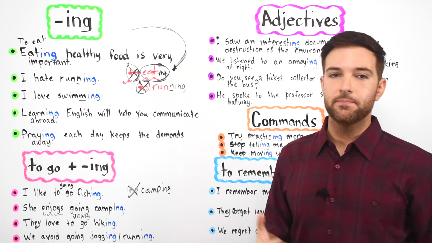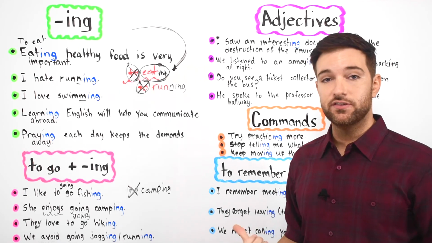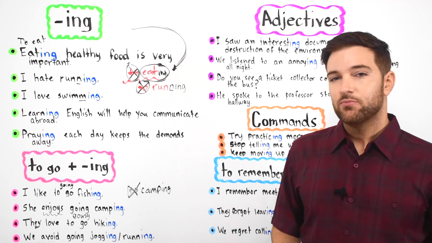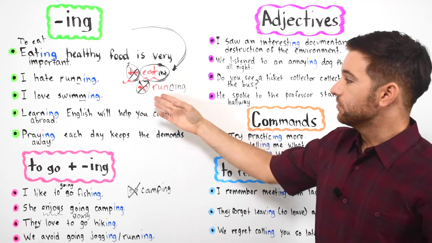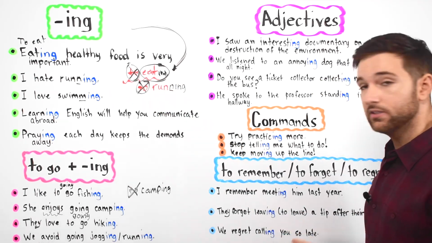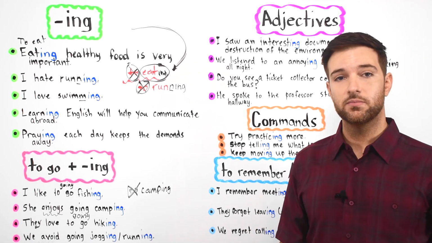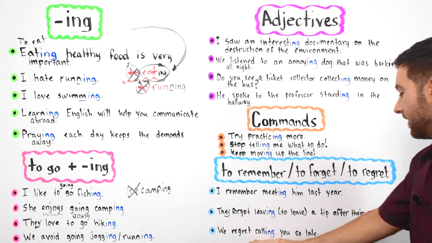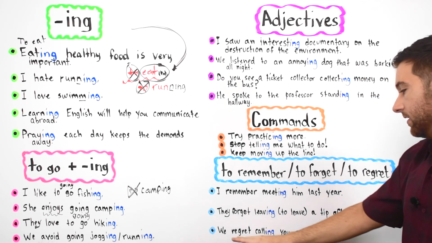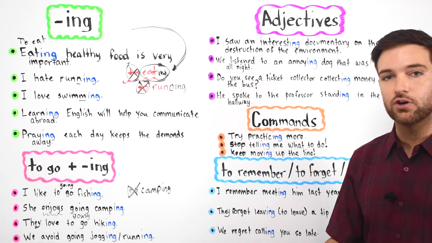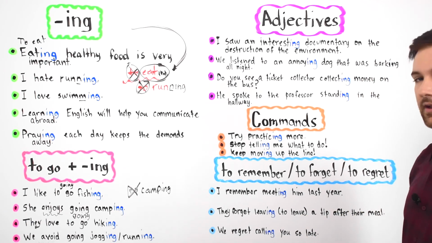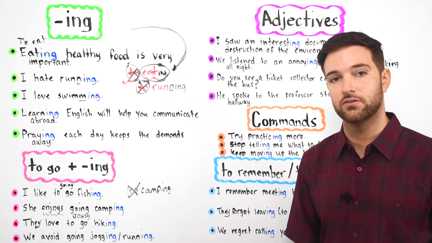So generally speaking, English speakers use the ing form to speak of enjoyment, things that you like, and we use the infinitive form, like to run, to eat, to leave, to express habits or preferences. So we regret calling you so late. Okay, we cannot say we regret to call you so late. We say we regret calling you so late.